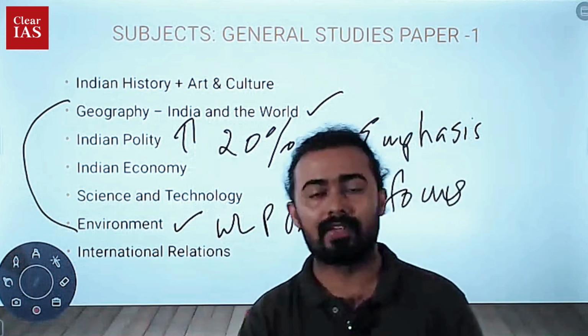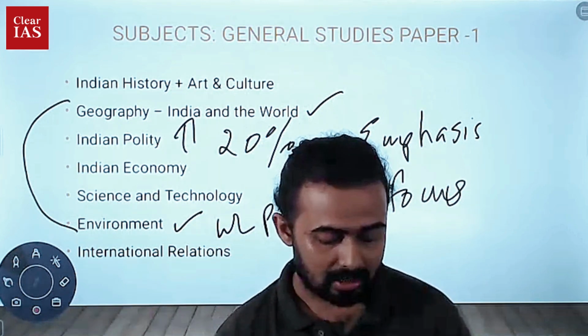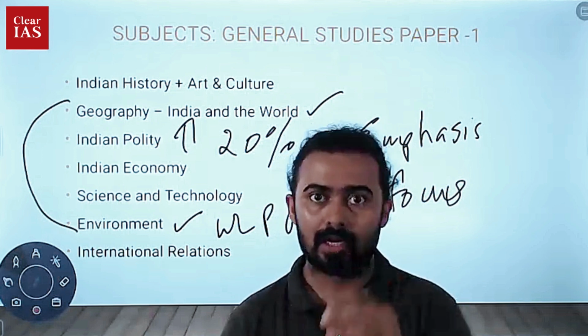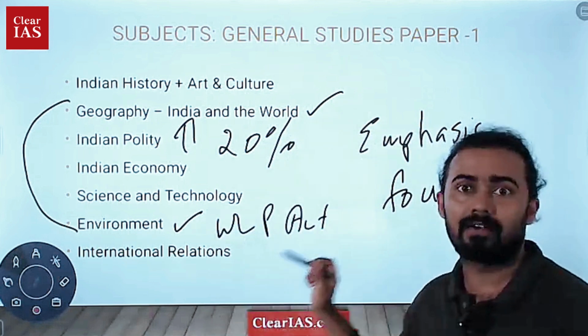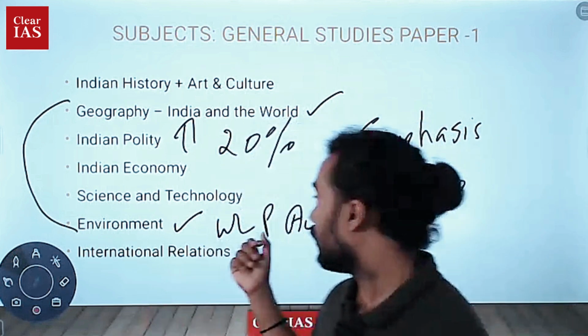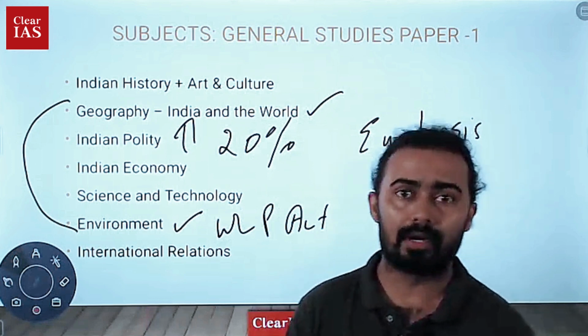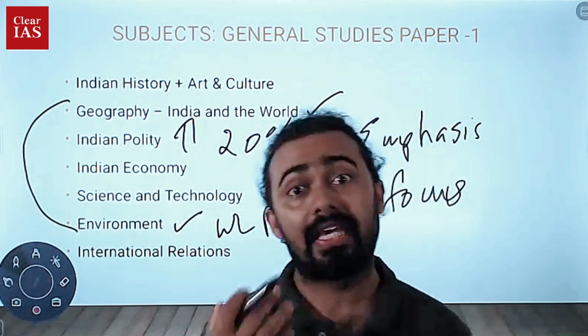What about the Schedule 1 of the act? What are the animals in Schedule 2? This year, the question was based on the Indian flying fox, but the context is the Wildlife Protection Act. So UPSC is repeatedly telling us that these kinds of acts are extremely important, which you have to definitely master.